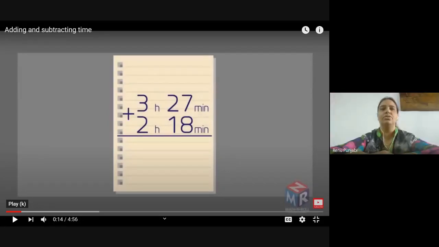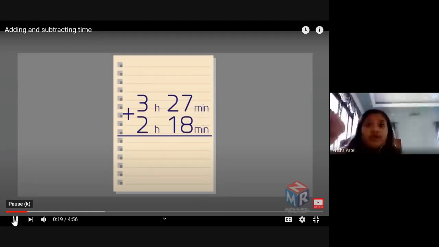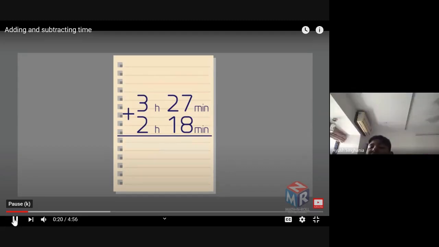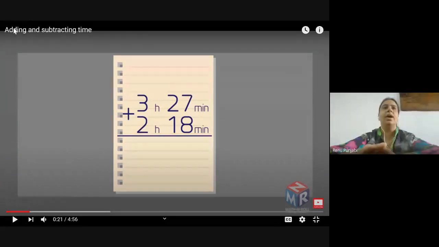These are the examples of sums only. Write these two numbers in the notebook: 27 plus 18, because the units match. Ma'am, everyone has to write, or only those who have faced difficulty? You better write, everyone, because I have checked many of you facing difficulty in this. So please write it in your notebooks.